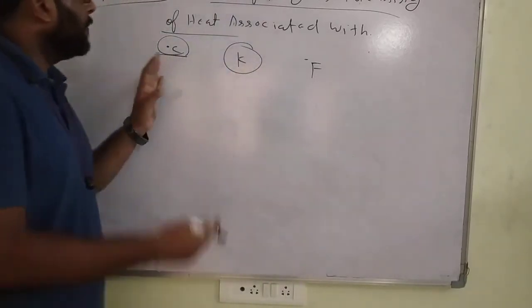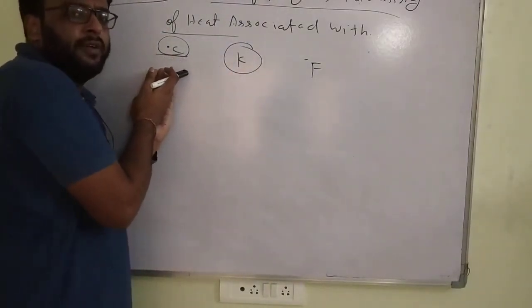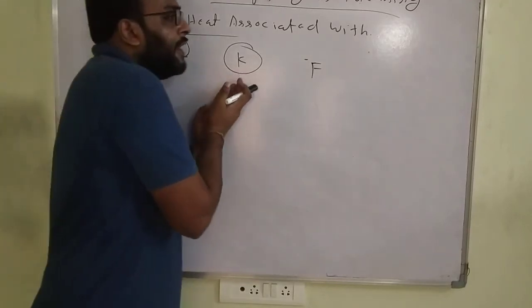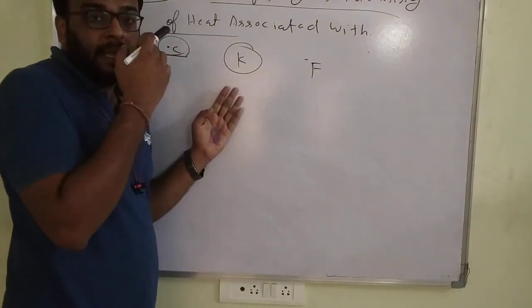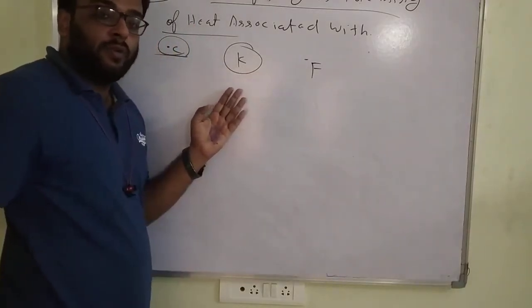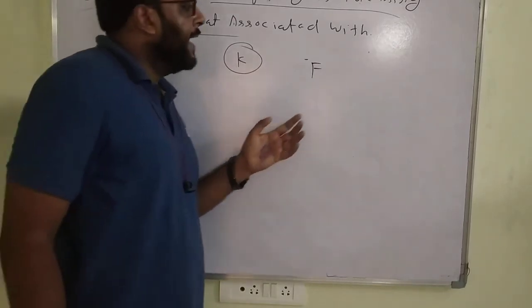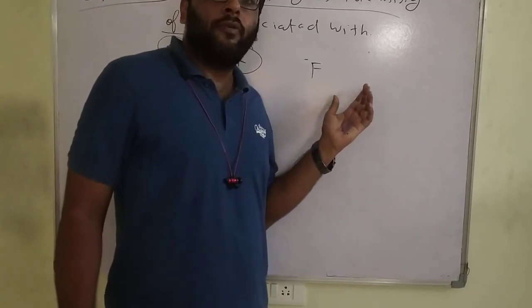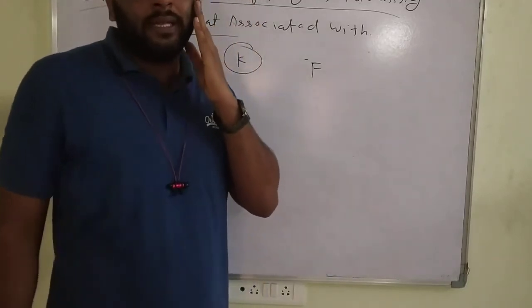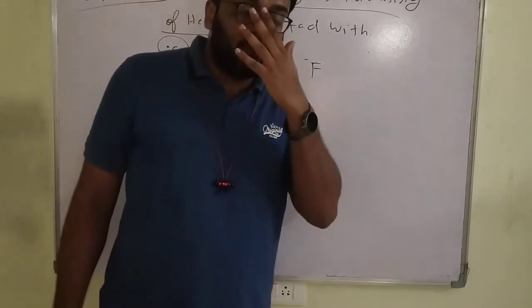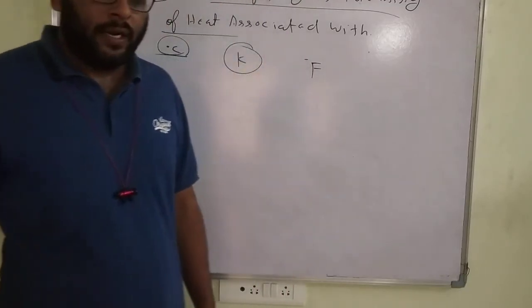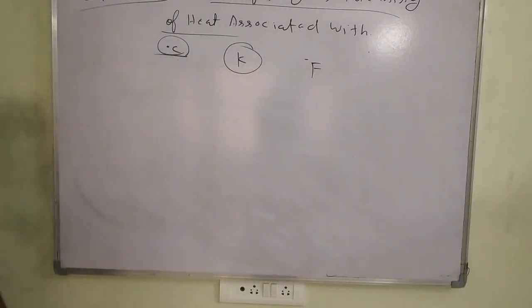So, different kinds of examples. Degree Celsius is for the general way, atmospheric. Kelvin is for measurements of gases, usually considered in Kelvin, or liquids also sometimes. And Fahrenheit is for our body temperature, of human beings and animals. Write down these terms.